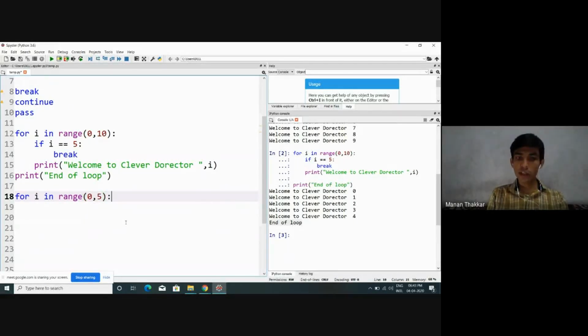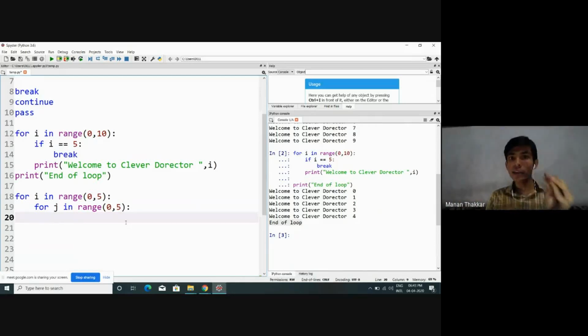So it is going to iterate 0 to 4, 5 number of times. Again let me take one more loop, for j in range 0 to 5. Again for every iteration of i, j is going to iterate 5 number of times, means i is 0, j is 0 to 4. i is 1, j is going to be 0 to 4, likewise.